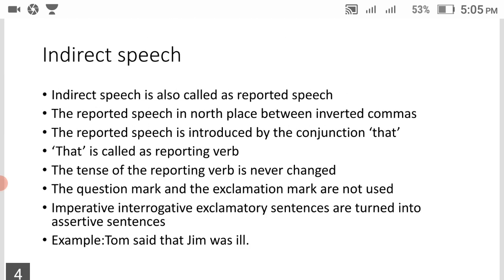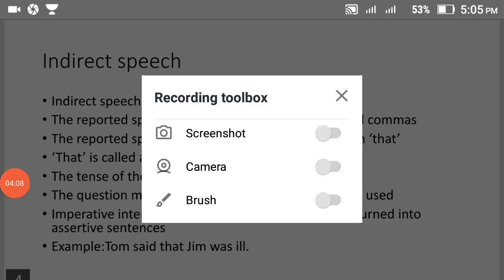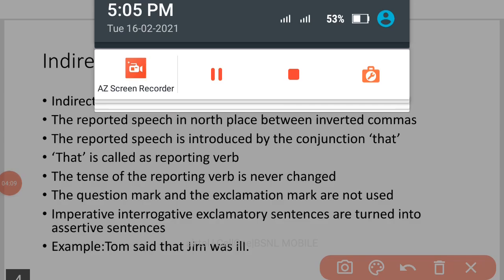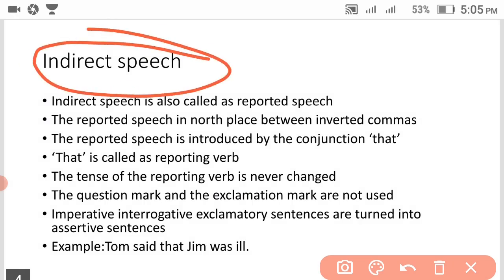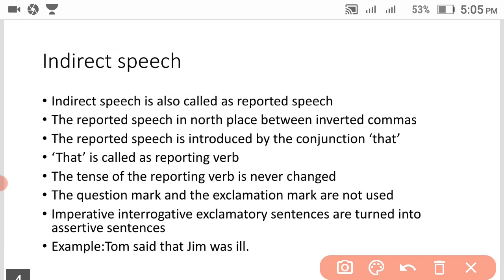Indirect speech is also called reported speech. Now we are learning indirect speech. Your teacher can also ask this question. If they use reported speech, no need to worry. It is indirect speech only.